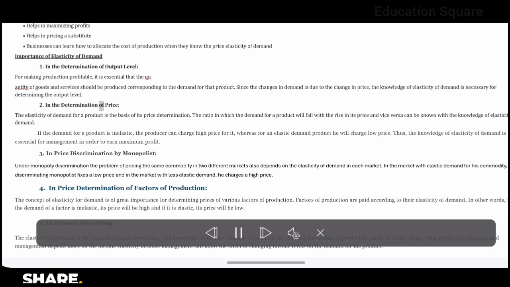In the determination of price. The elasticity of demand for a product is the basis of its price determination. The ratio in which the demand for a product will fall with the rise in its price and vice versa can be known with the knowledge of elasticity of demand. If the demand for a product is inelastic, the producer can charge a high price for it, whereas for an elastic demand product he will charge a low price. Thus, the knowledge of elasticity of demand is essential for management in order to earn maximum profit.